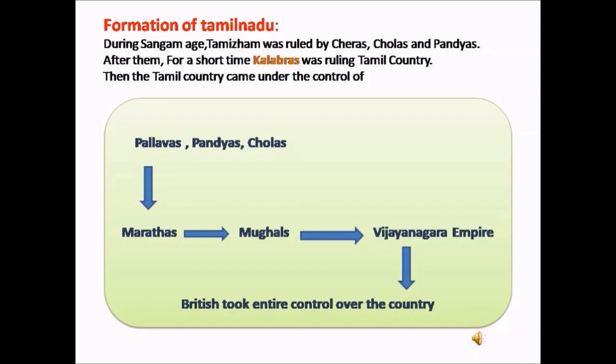After their decline, Marathas were ruling the country. These Marathas were defeated by the Mughals, and the Mughals were in turn defeated by the Vijayanagar Empire. Finally, the British took the control of the entire country.